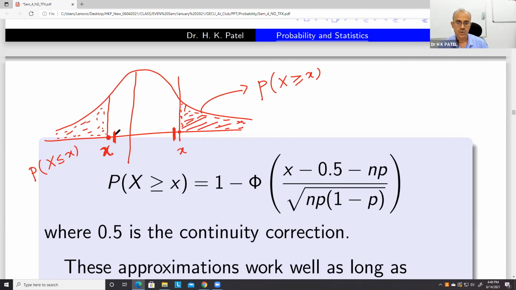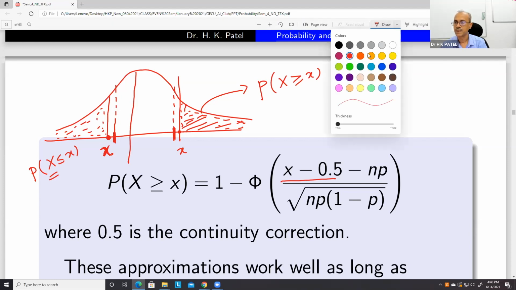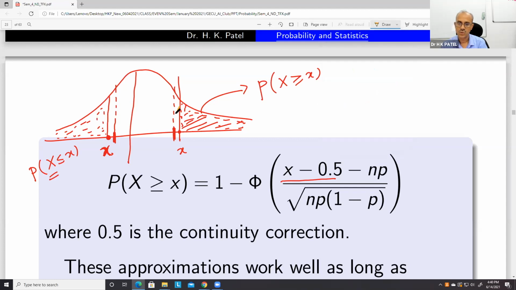So depending upon the point and the position of the random variable, either you have to add or subtract. Subtracting 0.5 from x means you are in fact adding some area here. Here also we are adding some area. So in both cases we are doing the same thing.